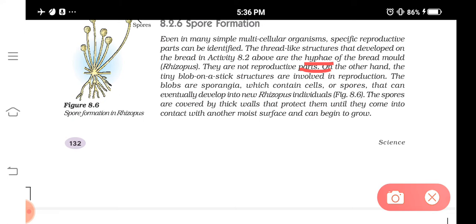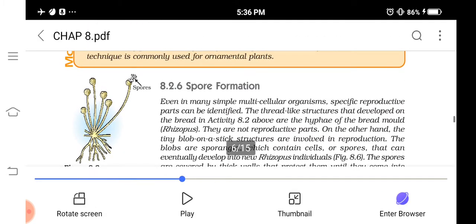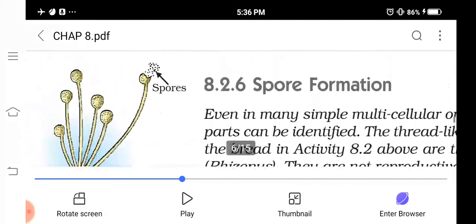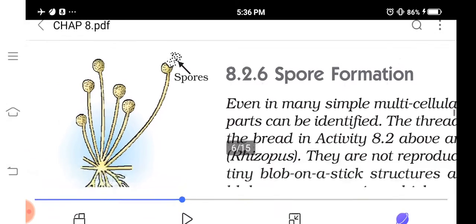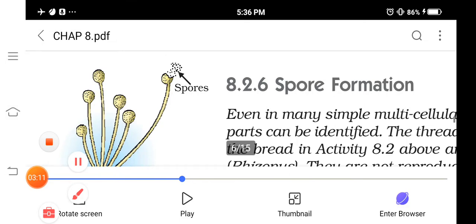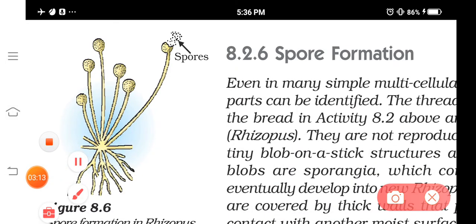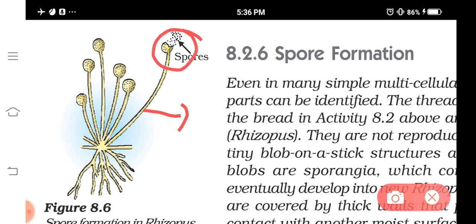Some of the hyphae, when they mature, become erect, and these erect hyphae are known as sporangiophores. These are the sporangiophores, and they bear the sporangium at their tips.